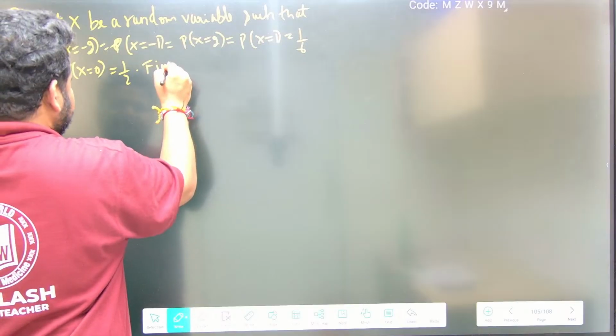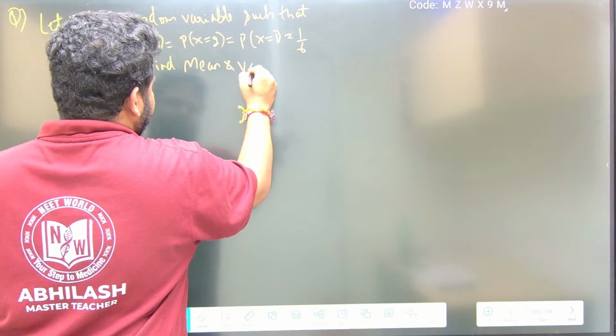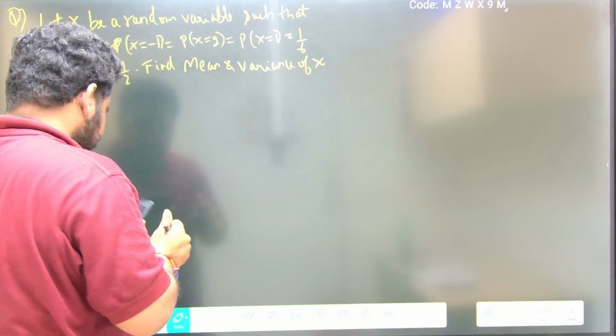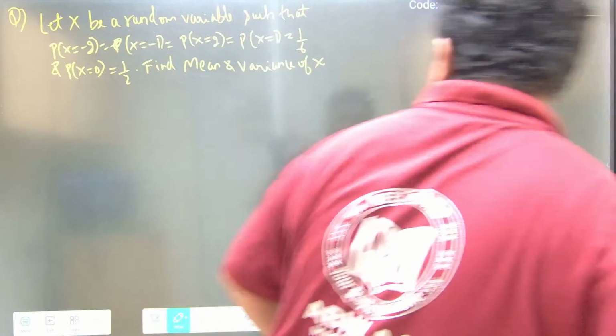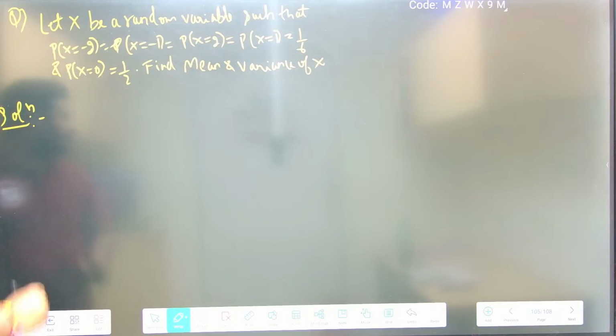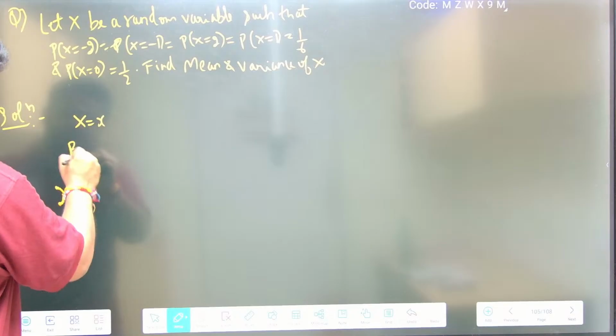Find the mean and variance of X. This is what they are asking. Now in this question, definitely we have to form the table. So, solution: the table we can form. x and P(x).